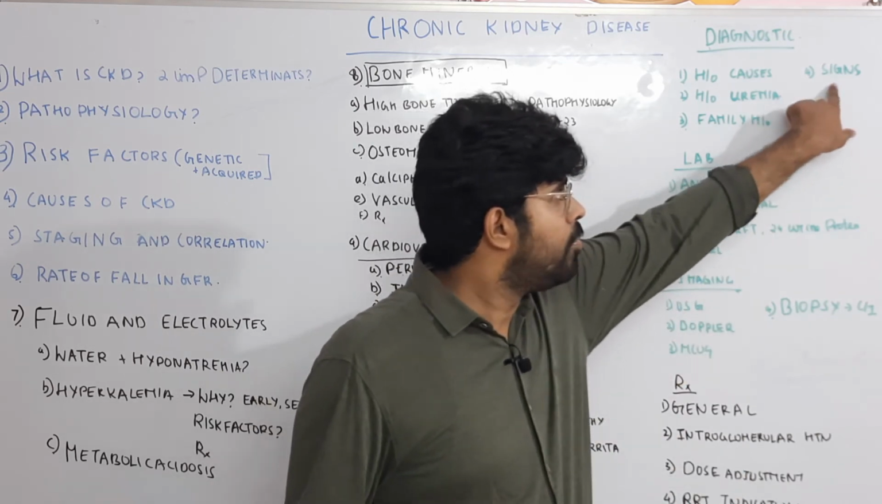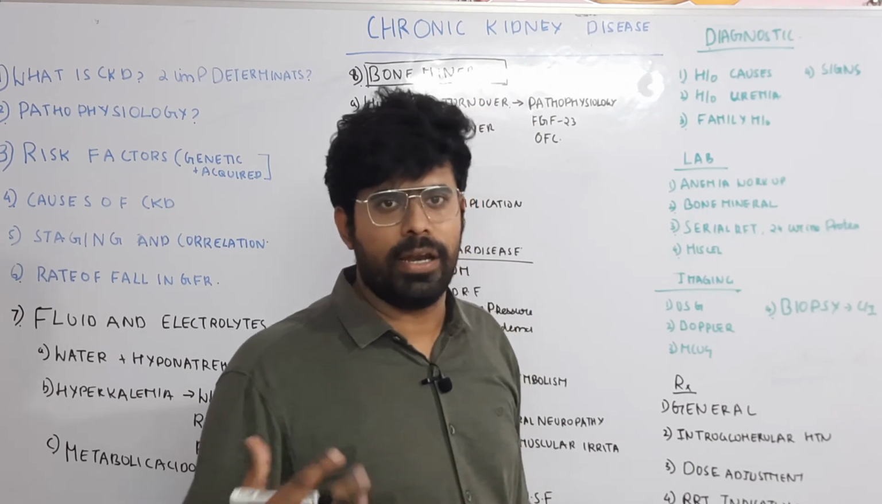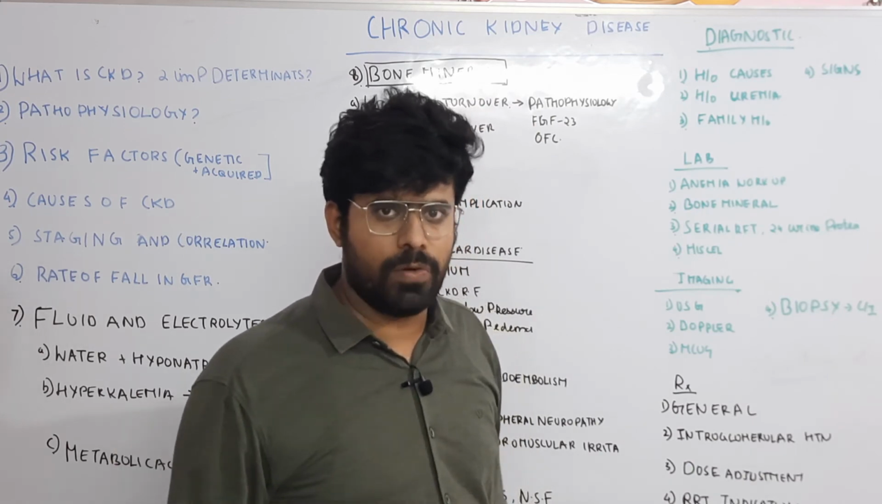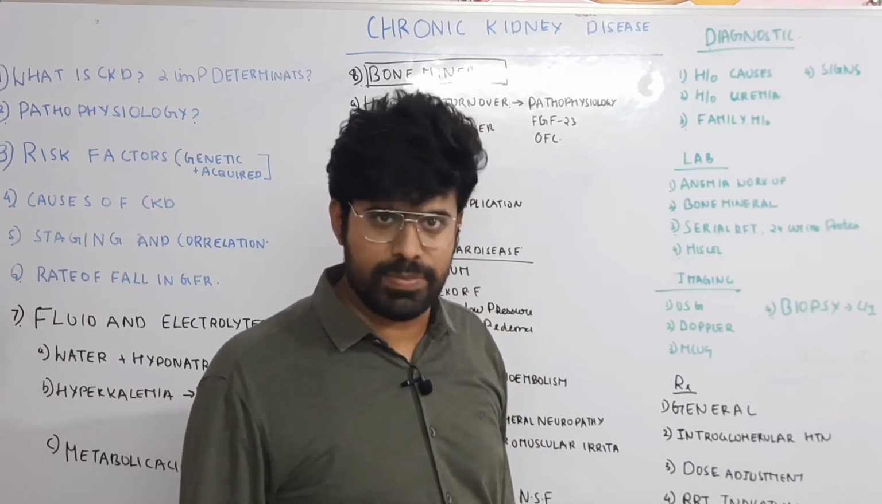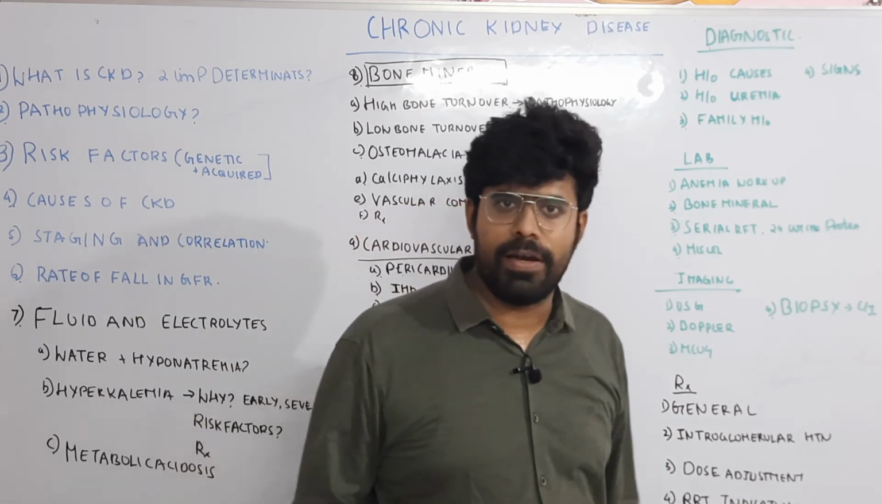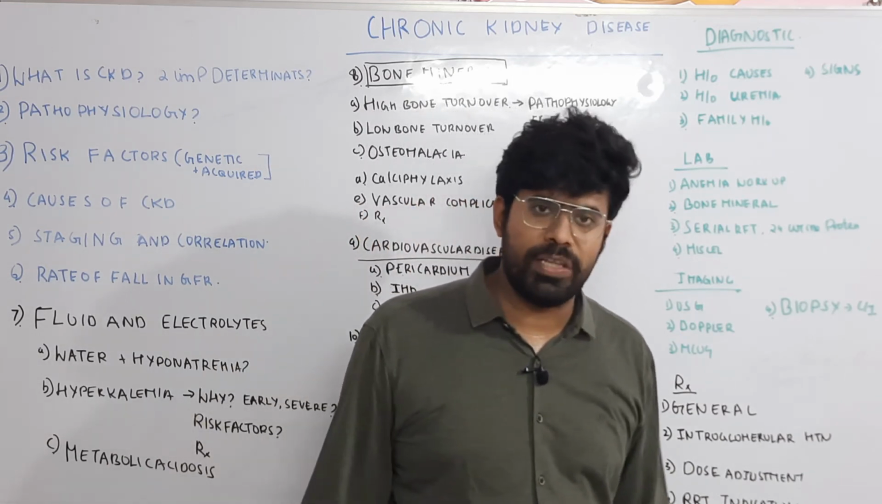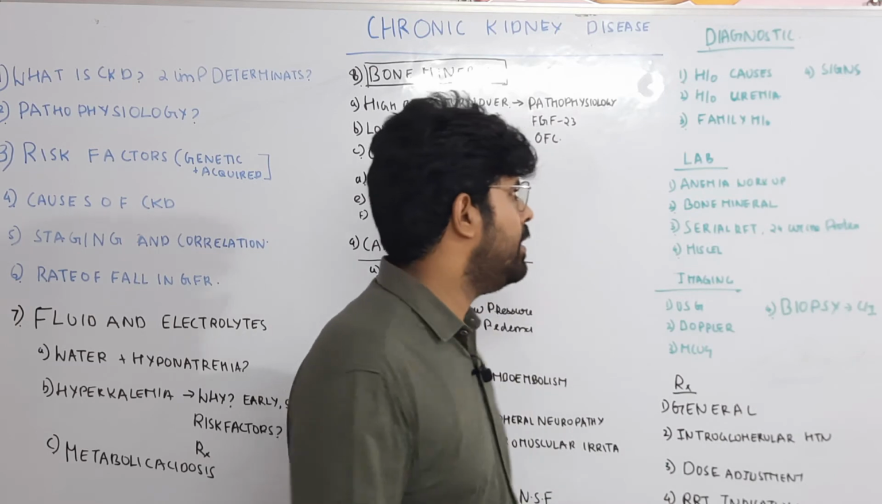And signs, predominantly hypertension and hypertension-mediated end organ damage. You have to examine the fundus for any hypertensive or diabetic retinopathy if present. You have to evaluate for peripheral edema and look for peripheral neuropathy findings. Everything should be picked up.